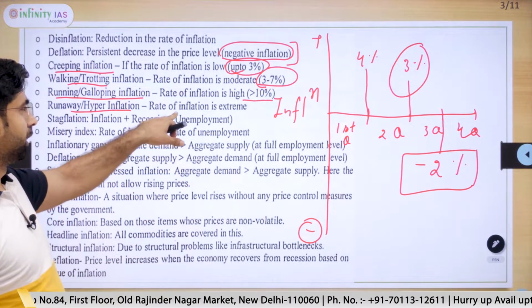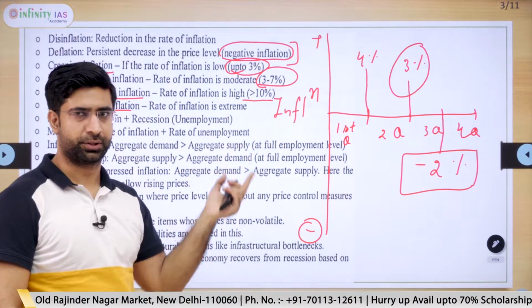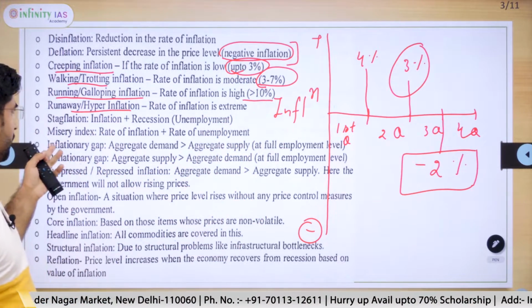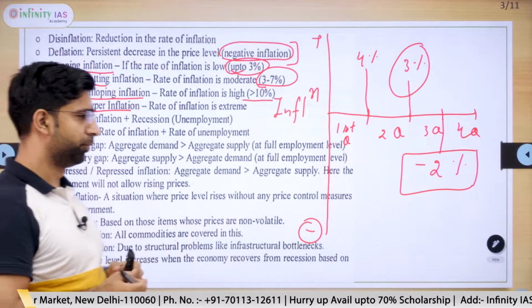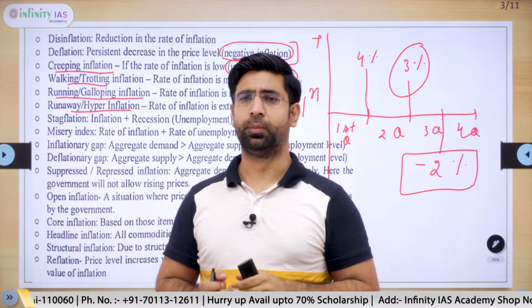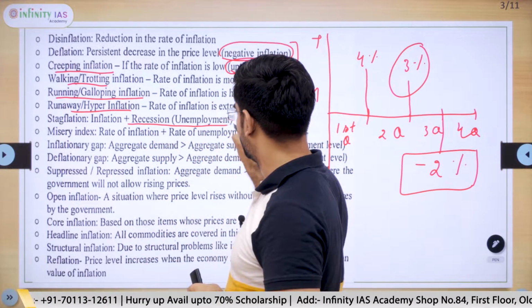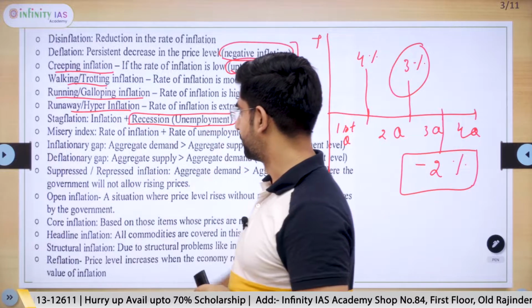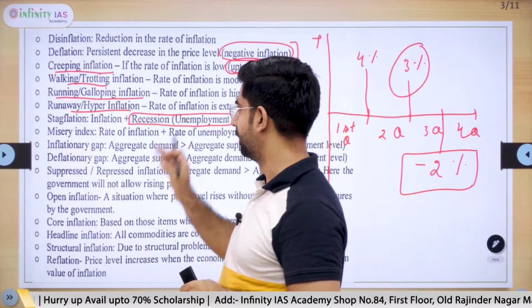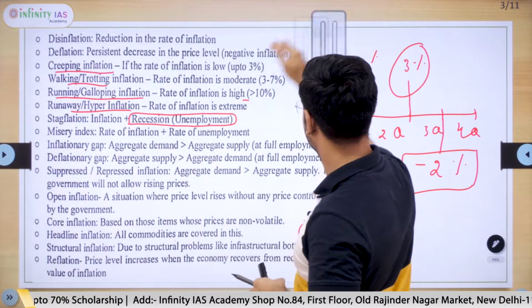Here, the rate of inflation is extreme, that is even more than 20-30%. If inflation is with recession, meaning slowdown in economic activity. With recession, we will discuss one more key term, depression. What is the difference between depression and recession?